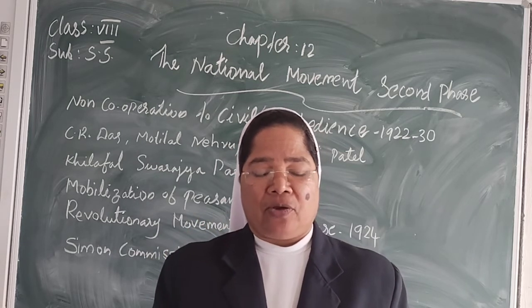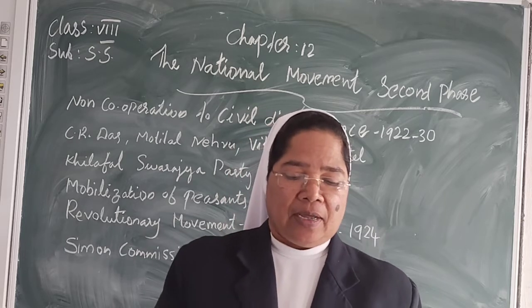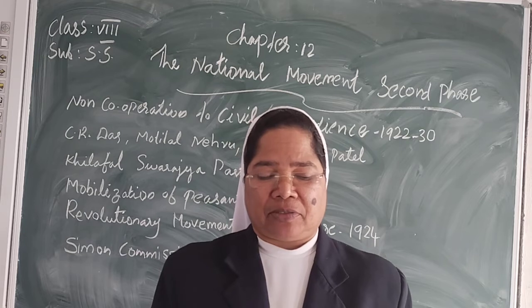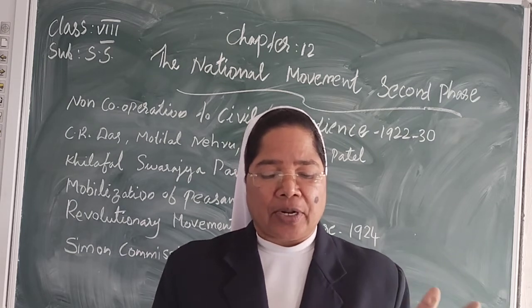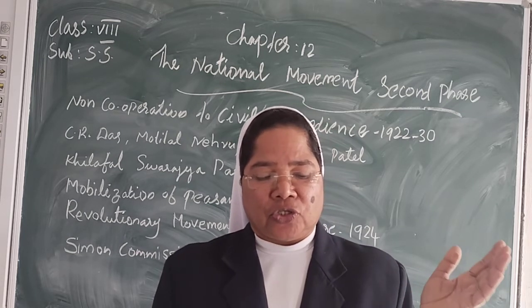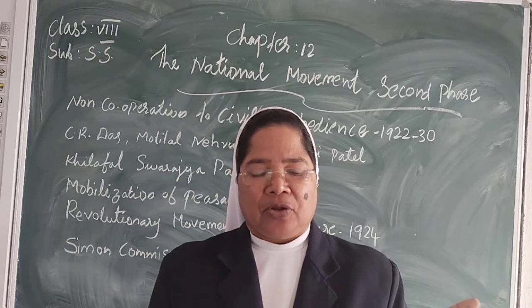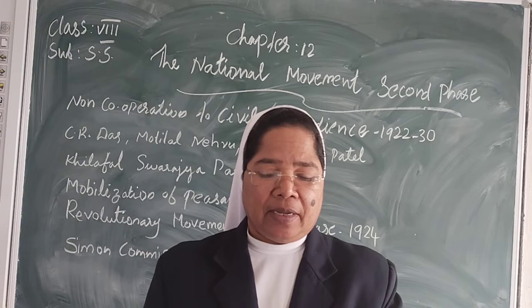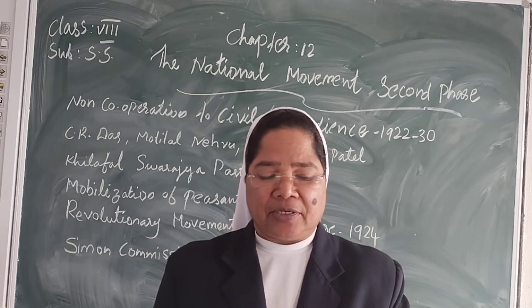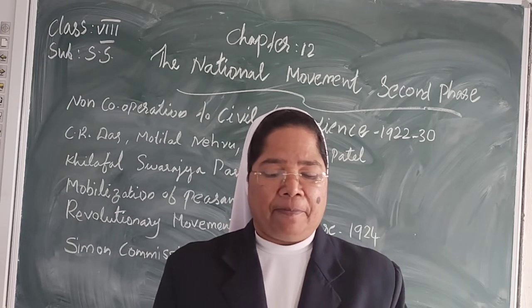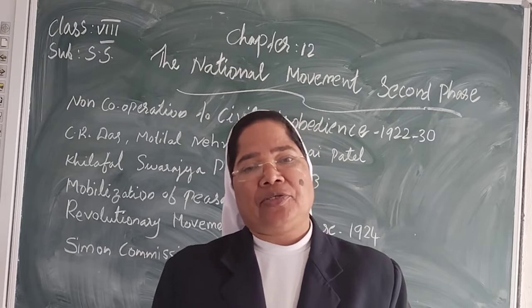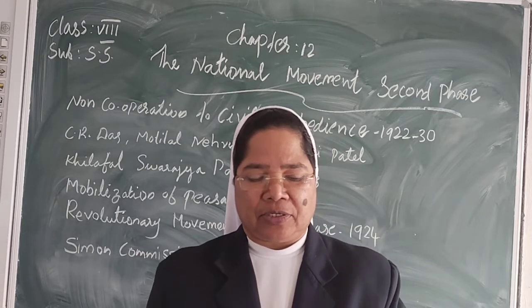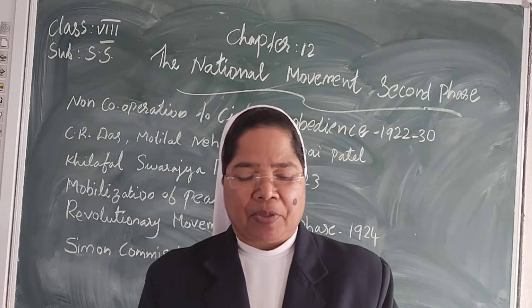The Congress allowed Swarajists to contest the elections. The Swaraj Party contested the elections and won some seats in the legislature.